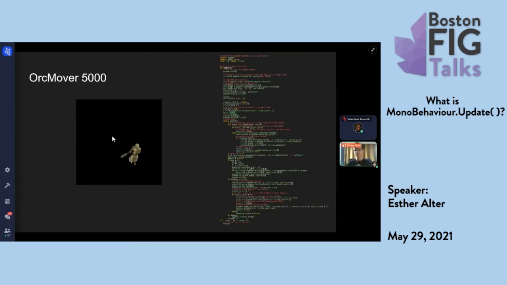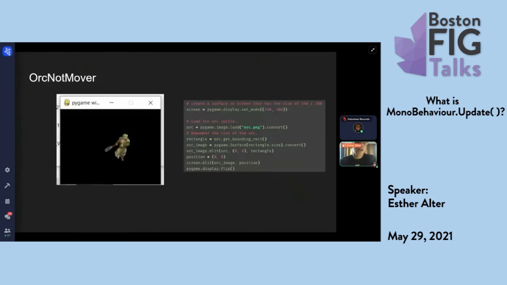So this is the example I had mentioned when I forgot about that previous slide. And this is my number one hit game, Orc Mover 5000. You don't need to squint your eyes to look at the code. The important thing is that this is all of the code to make this example. It's not that long. What it does is, if I click the screen, it shows a little red circle, and the orc moves to the circle.